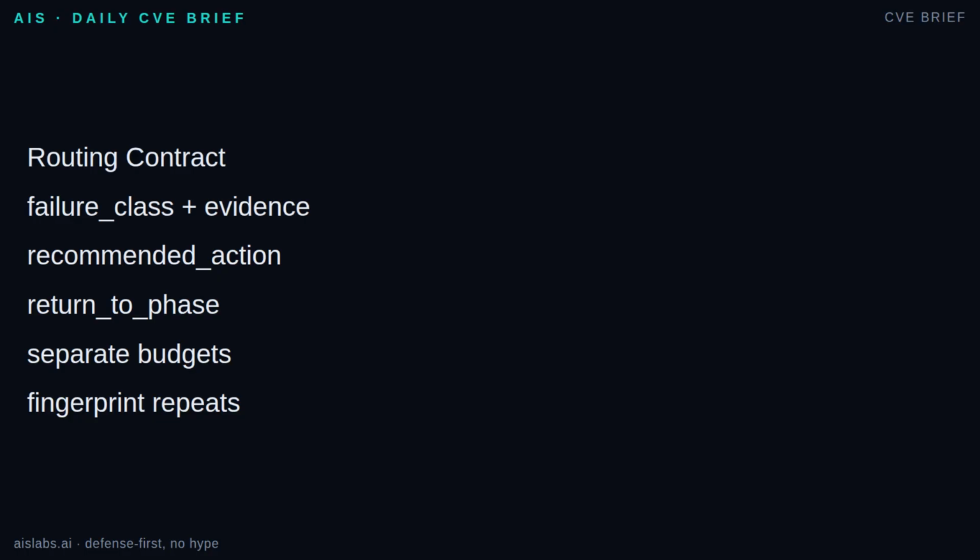Correctable route: create a repair packet containing the failed check, evidence, current artifact, and a narrow edit instruction. Knowledge route: go back to discovery and collect missing facts. Planning route: keep the evidence store, throw away the strategy. Authority route: stop and notify a human or policy system. Also store duplicate failure fingerprints: error type, target, and failed check. The same fingerprint twice after similar fixes forces replan or escalation.